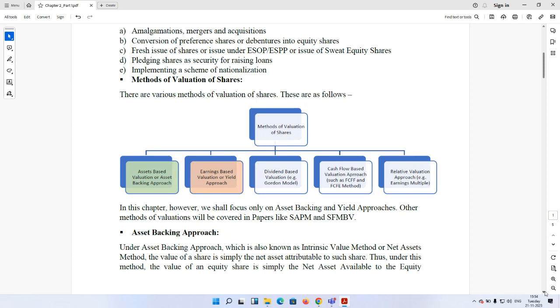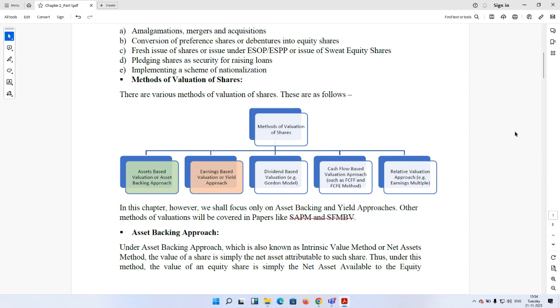Other methods of valuation will be covered in certain papers like performance management and strategic performance management, business valuation. In those papers we can find the other approaches that we have already mentioned.